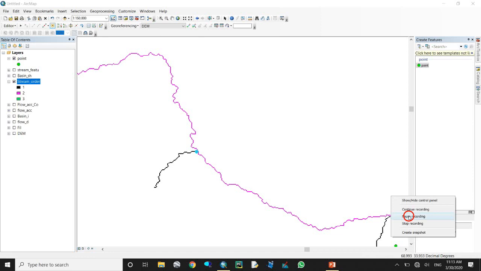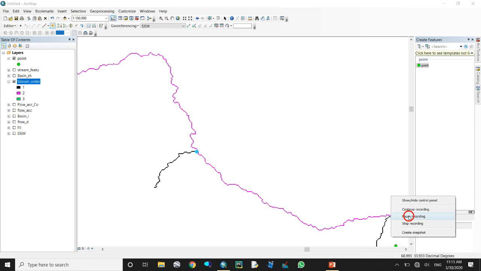Here we have Snap Pour Point. Double click on it. Here we should use input raster or feature pour point. It means the feature point, the point you have already created. The pour point field should be FID. Input accumulation raster should be this one, flow accumulation.